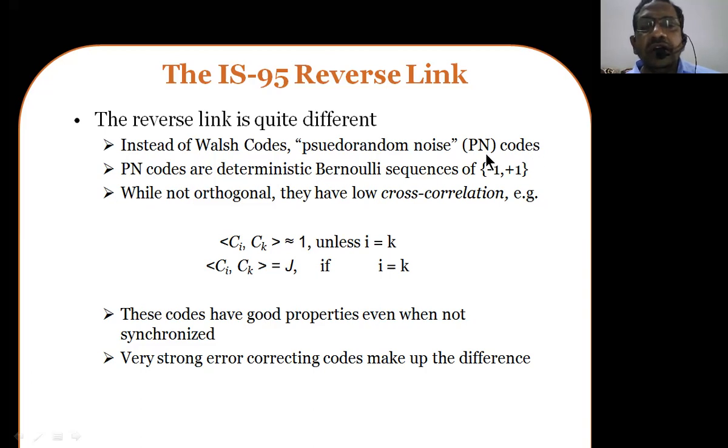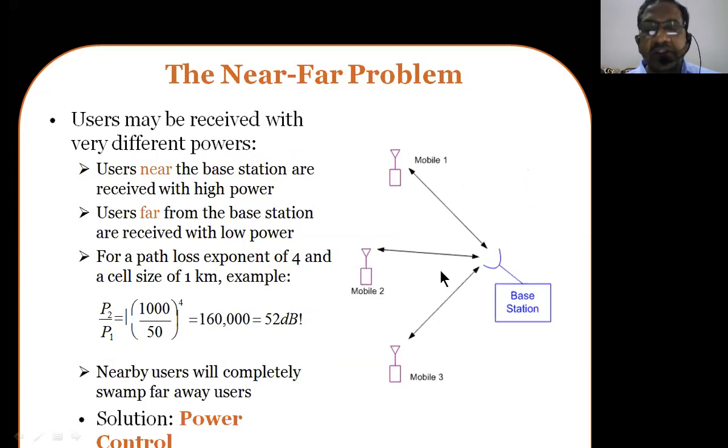Now the reverse link. For Walsh codes, the reverse link means from the mobile user to the base station. The forward link is from the base station to the mobile user. Pseudo random codes are normally used to transmit the signals. So here error correcting codes and pseudo random codes are used along with the Walsh codes. These two are going to be the important things for us to handle with CDMA technology.